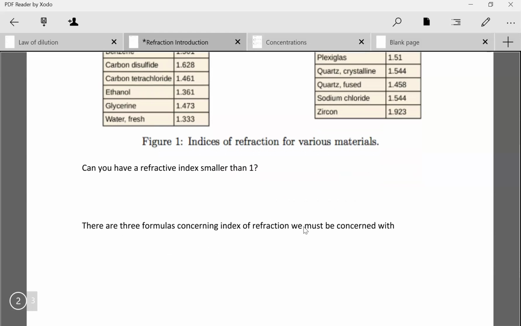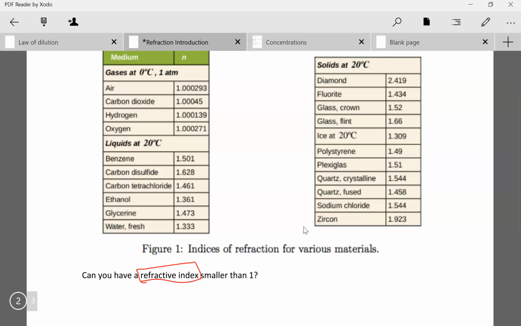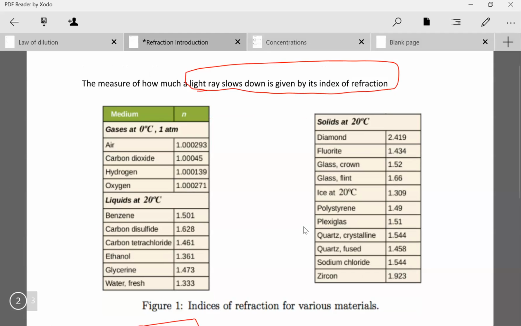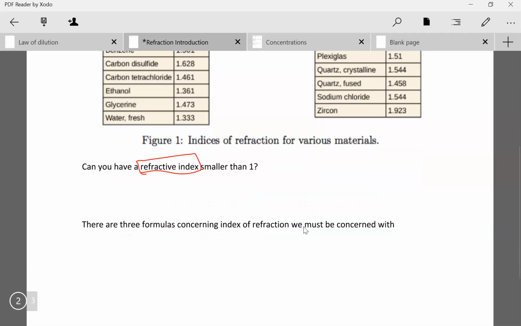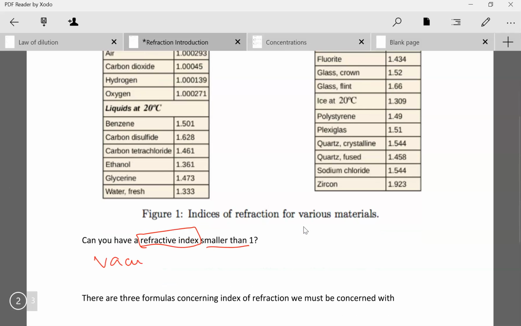What is a refractive index? A refractive index is basically a value that is given to a medium. It's a property of a medium that shows us how much light slows down in that medium. How much a light ray slows down is given by its index of refraction, and it's a constant for a given medium. We assign vacuum an index of refraction of 1. n is the letter that denotes index of refraction.